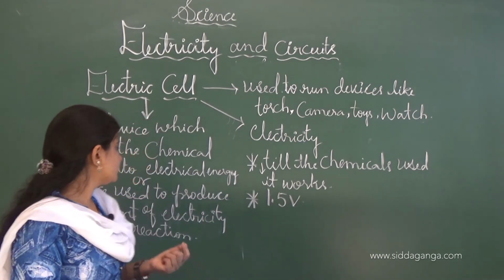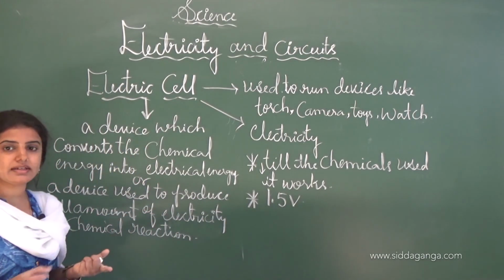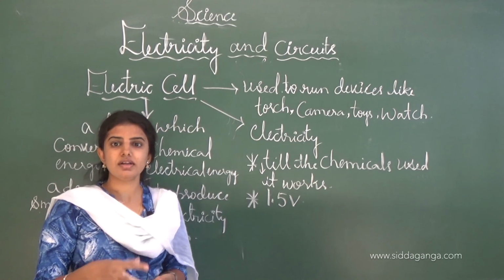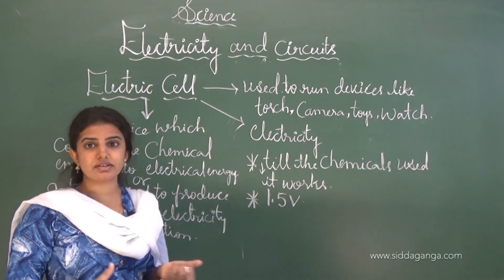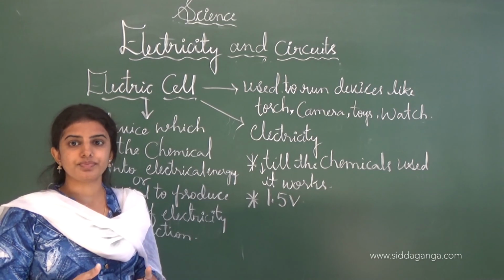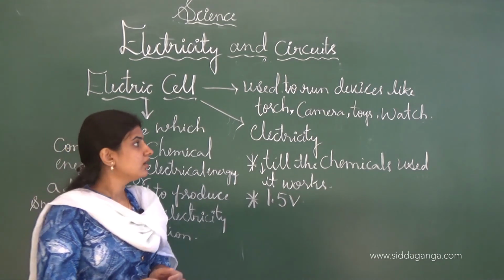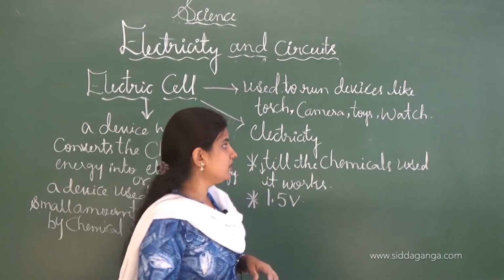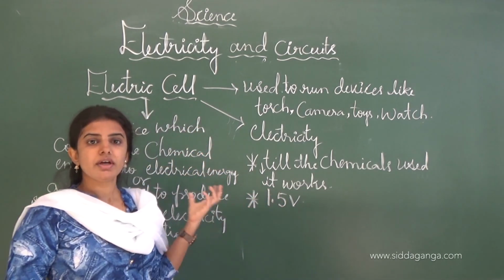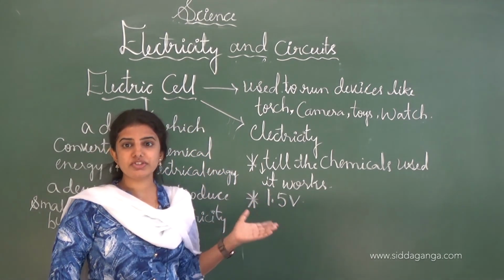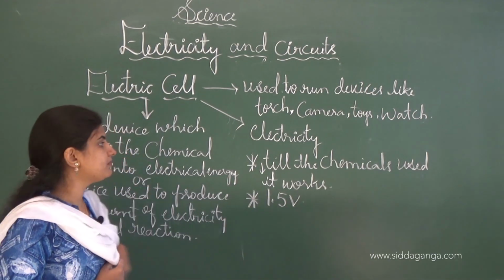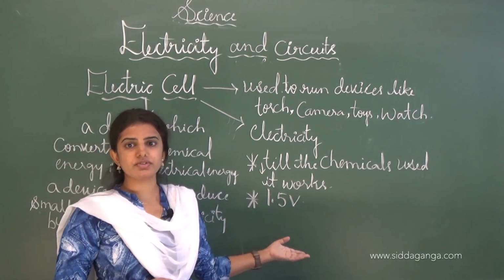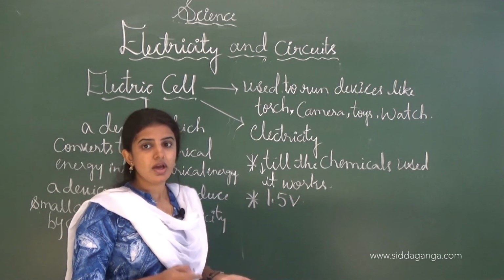And one more definition is there. It is a small amount of electricity produced by the chemical reaction present in the cell, and thereby the cell runs the devices. There are different types of devices, like torch, camera, toys and watch, which run with the help of an electric cell. And due to the small amount of chemicals present in the electric cell, the voltage is also very low, 1.5 volts.